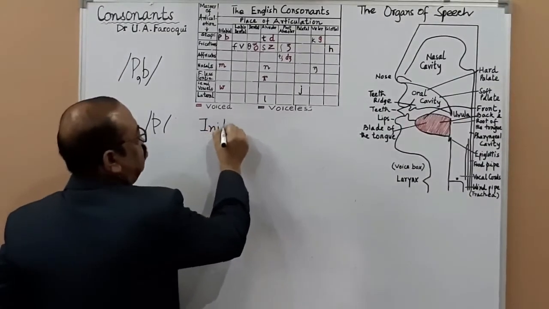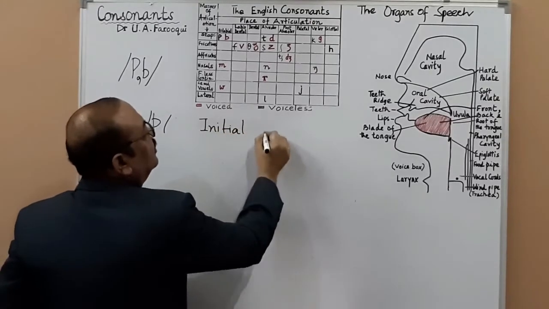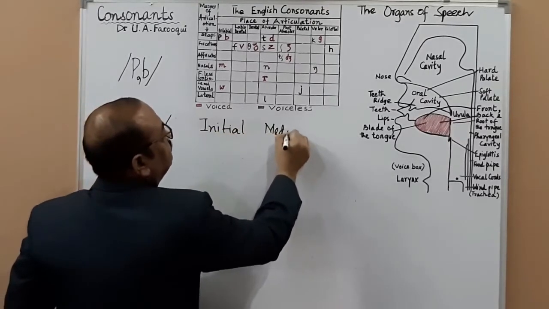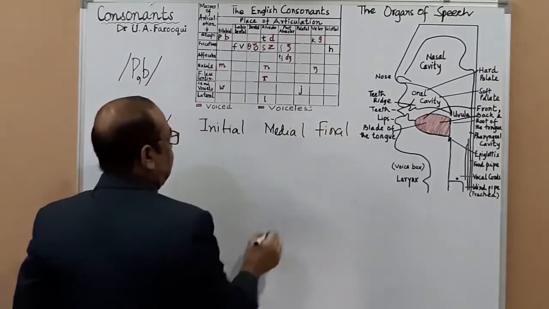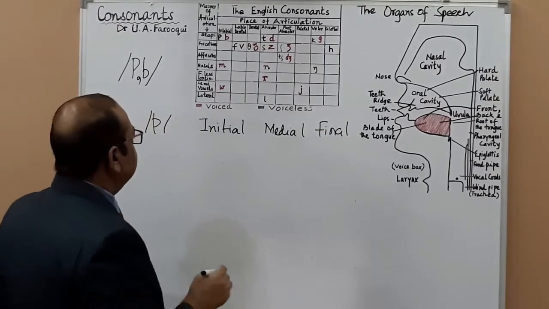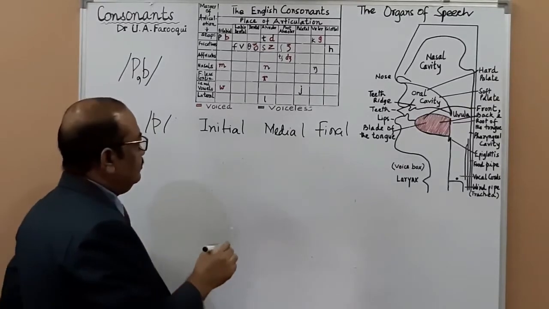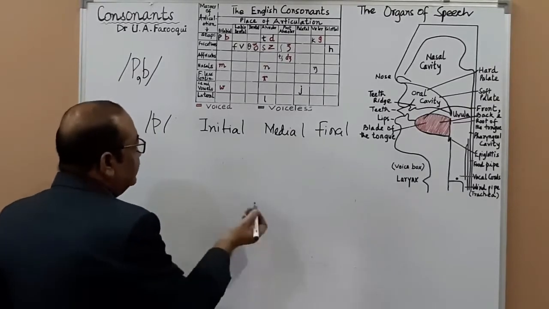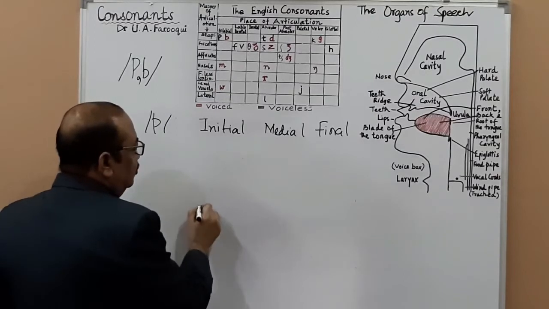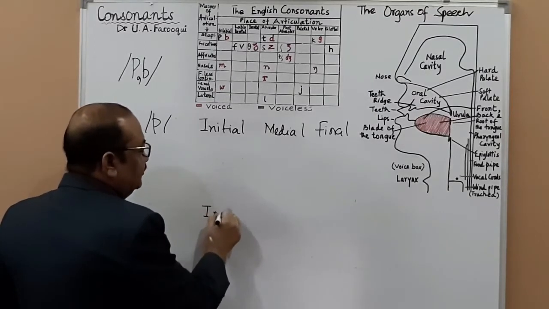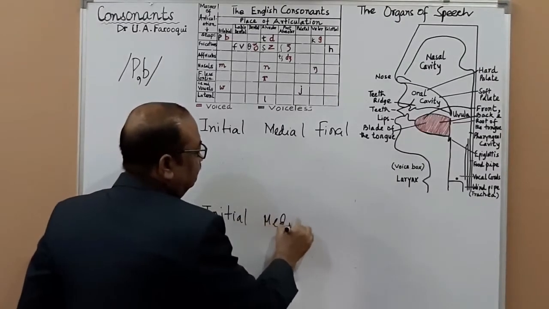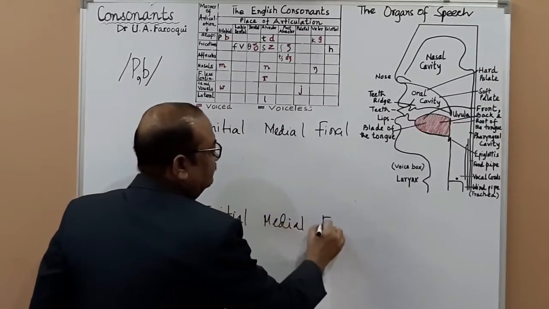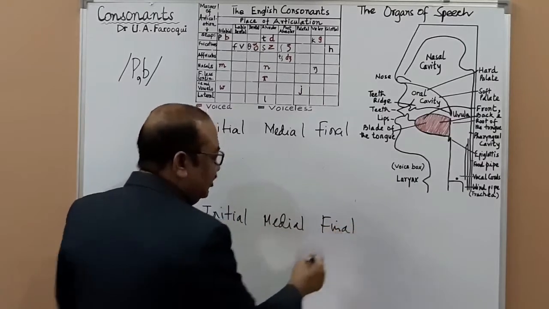Initial, medial, and final. Let us see. Since I told you that I will be discussing in pairs, let me write initial, medial, and final here too.